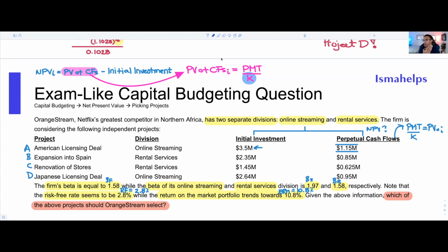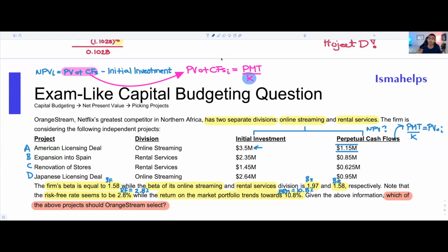Now that's strange, right? They didn't give it to us. So maybe, just maybe, we're going to need to solve for it. And what's amazing is that if you remember from your chapter 8 or chapter 9, if you're taking Comp 308, Intro to Finance at Concordia, you would know that we could find K by using the capital asset pricing model, right? We could find the expected return or the required rate of return on an asset or on a division or on something. So that's exactly what we're going to do here.